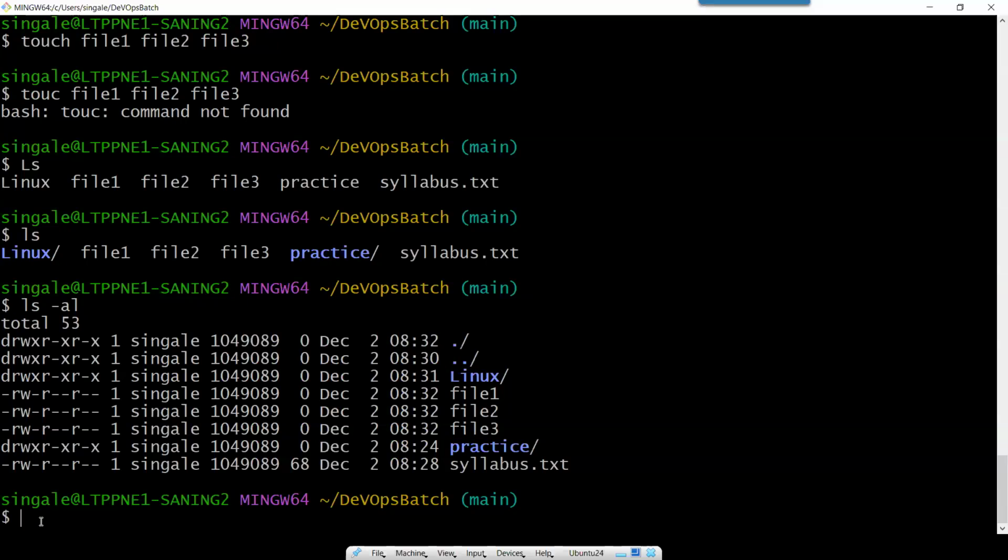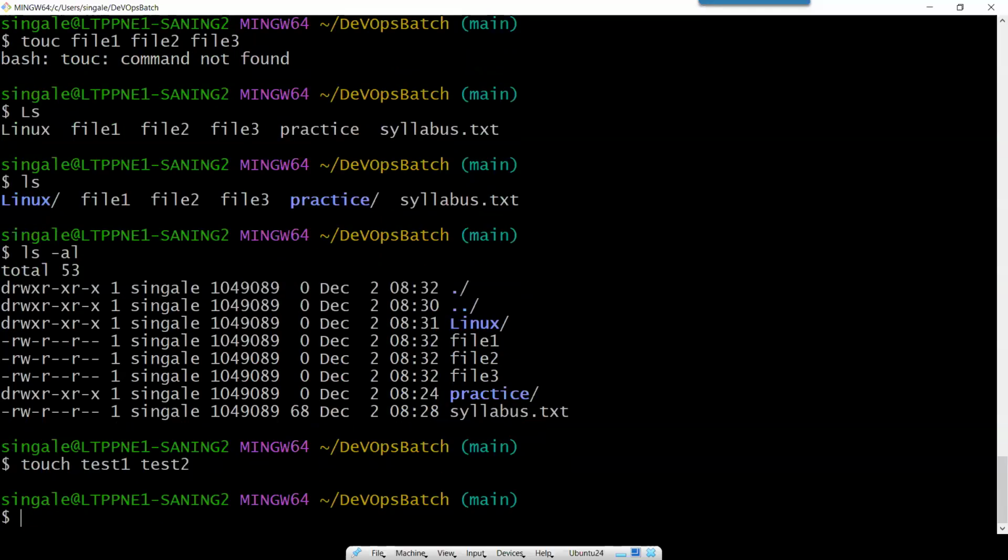So let's create some more files and observe what it shows. I want to create multiple files, so I can use the touch command: touch test1 test2. So these are the two files I am creating.